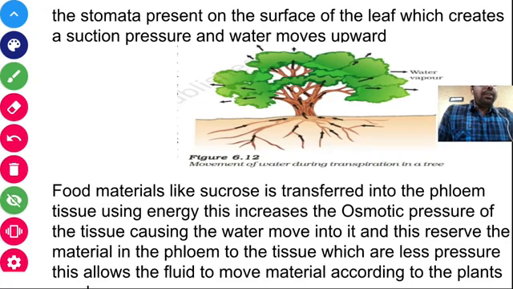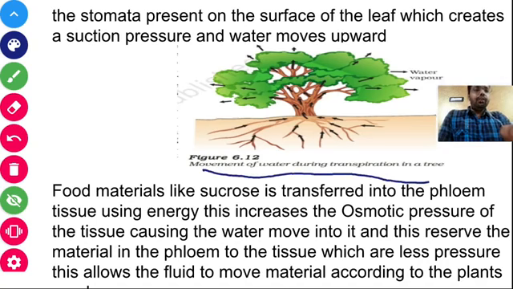Okay, now movement of water during transpiration in a tree. What do you mean by transpiration? Transpiration means loss of water from the aerial part of the plant, that is, above the ground. So the loss of water from the aerial part of the plant is known as transpiration.